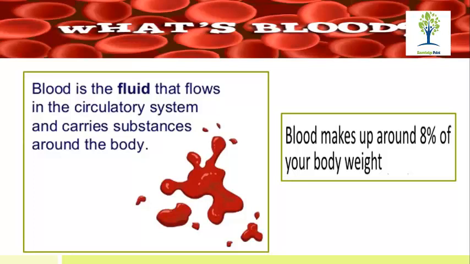Nutrients and oxygen. Very nice. The oxygen and waste material. Yes, it is transporting the oxygen, nutrients and what? Yes, water and carbon dioxide. Okay, and it is collecting carbon dioxide and waste substances that are produced by the cells. So blood makes up around 8%, not 80, 8% of your body weight. Okay, so your body weight has 8% of your blood.